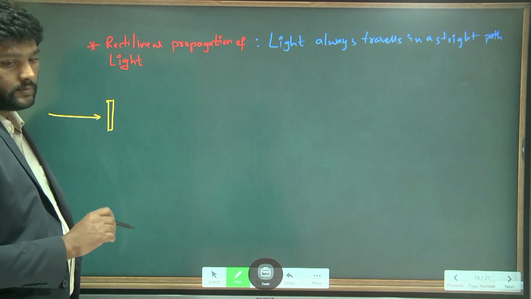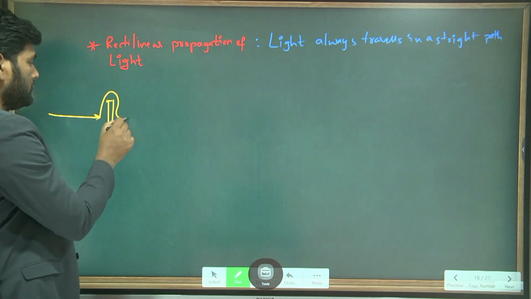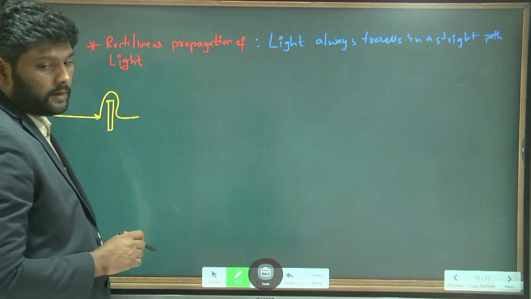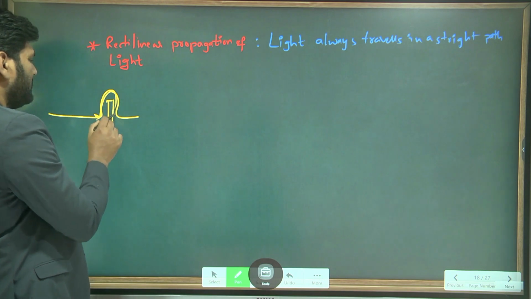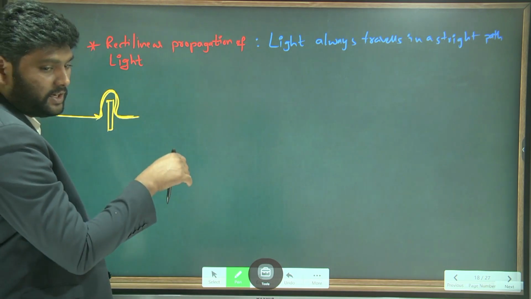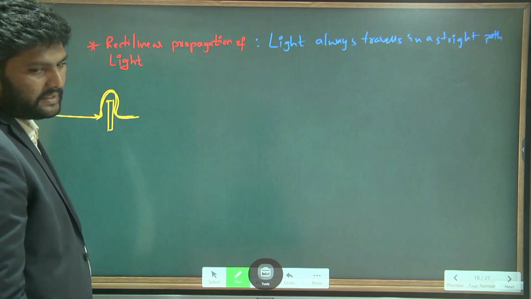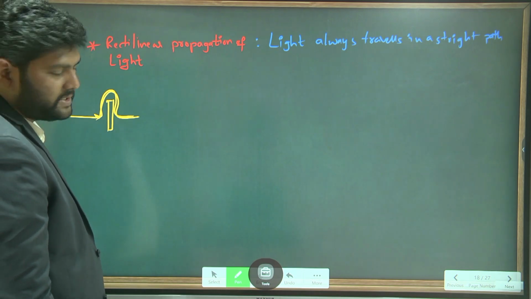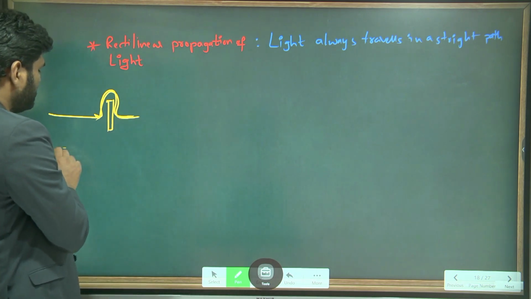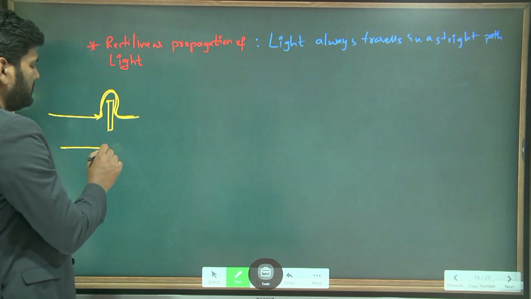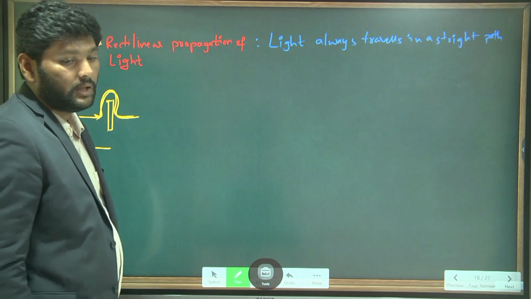Will the light skip this wall and jump over it and go straight again? No, it can't happen like that, correct? So indirectly it is telling that light always travels in which direction? Straight. That is the first property of light.